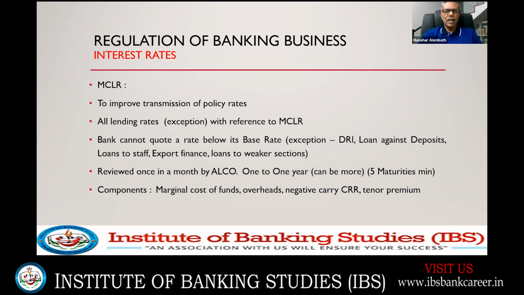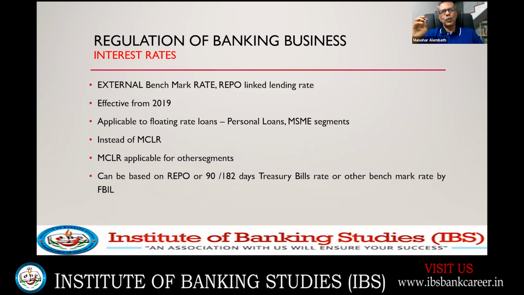Reviewed once in a month by ALCO. One to one year can be more. Five maturities minimum. MCLR: they told you should have five MCLRs depending on the maturity of the loan. Components: marginal cost of funds, overheads, negative carry, tenor premium. Now, here is where the focus should be because this is the latest. So questions normally should get picked up from here because other is history.